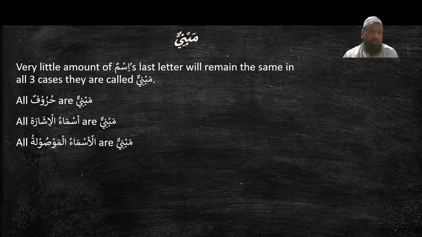All huruf are mabni. All asma'ul ishara are mabni. All asma'ul mawsula are mabni. We'll learn more about huruf, asma'ul ishara and asma'ul mawsula in detail. For now, just remember all hurufs, all asma'ul ishara, and all asma'ul mawsula are mabni.